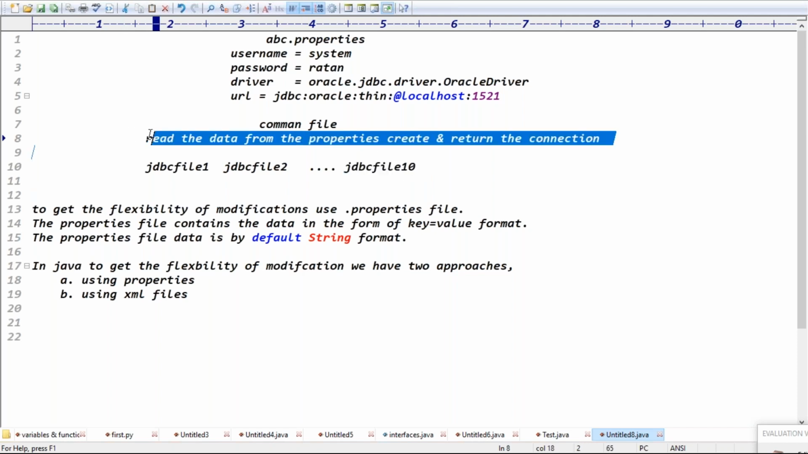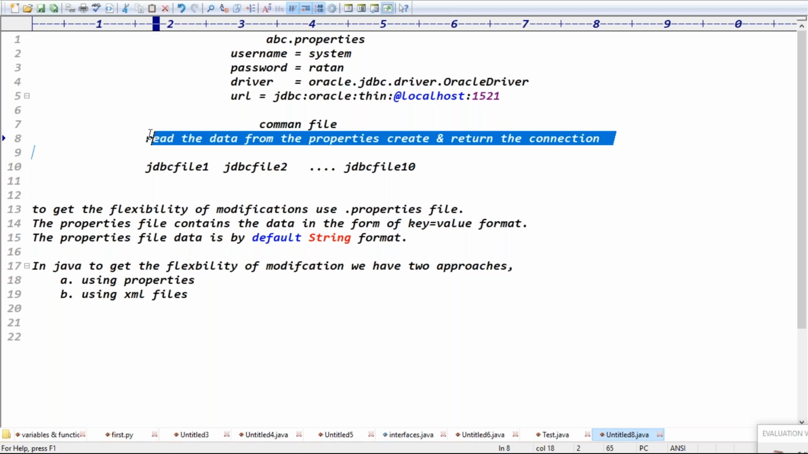Exactly, guys, because you got the clarity here. In total, how many levels have we designed? Three levels, right? What are the three levels, guys? Level 1 is the property file. First step, we have to design the property file. Second step, what is the second step? We have to design one common file.